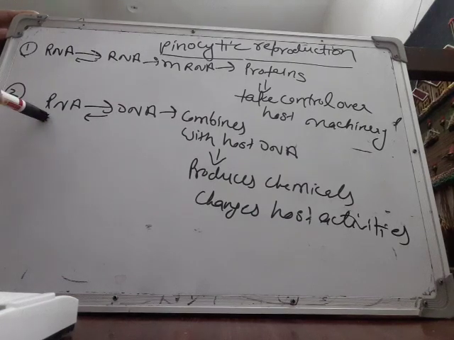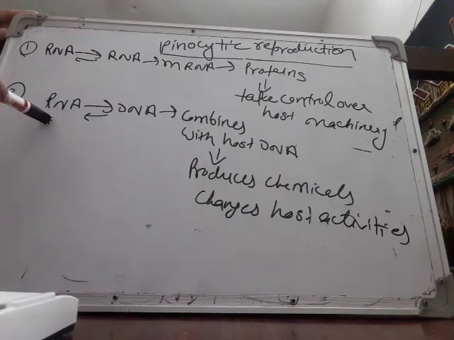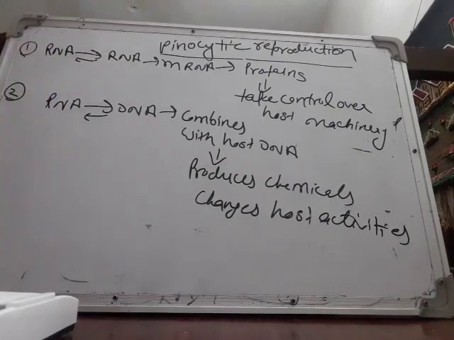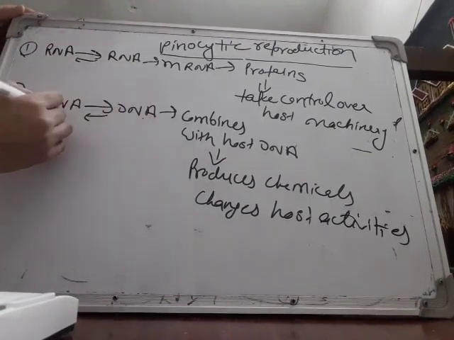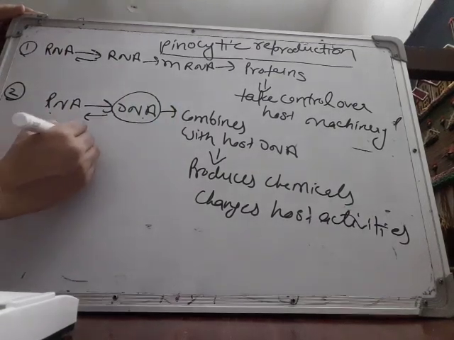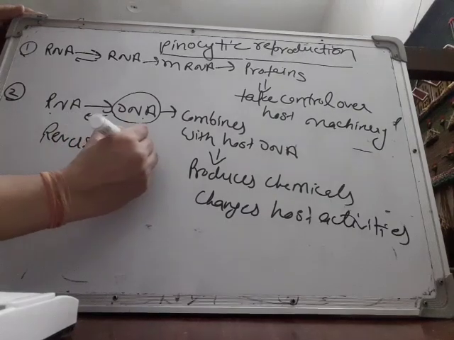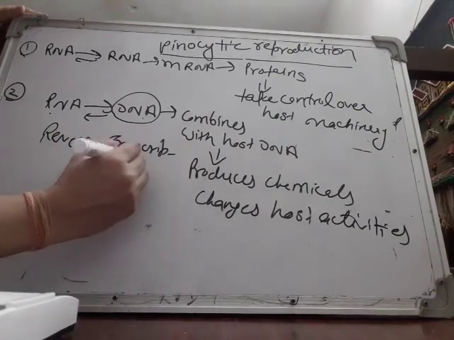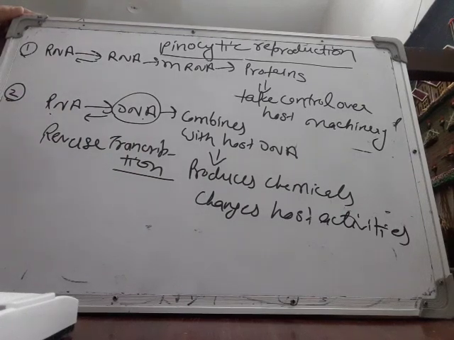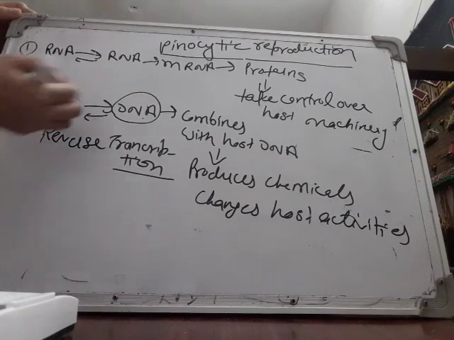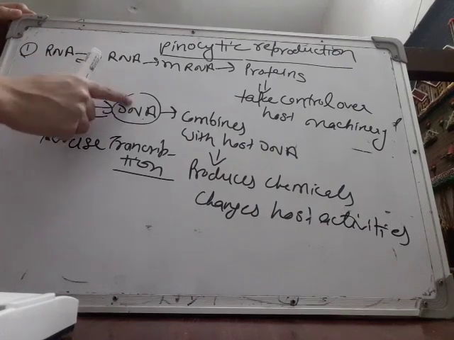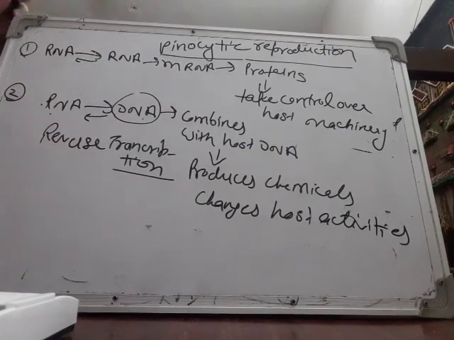Viruses, when they enter the host, they have RNA as genetic material, and this RNA forms DNA. This process, formation of DNA from RNA, is called reverse transcription. Earlier we discussed transcription. What is transcription? Formation of RNA from DNA, and this is formation of DNA from RNA. So this is reverse transcription.